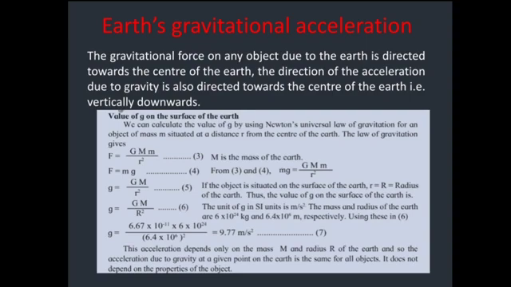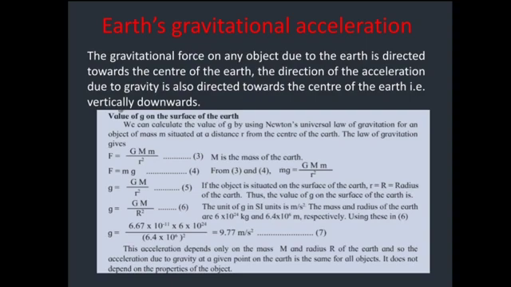In the previous standard, we have learnt that F is equal to mg. Substituting the value of F in the above equation, we get mg is equal to G M m upon r square. Therefore, g is equal to G M upon r square.